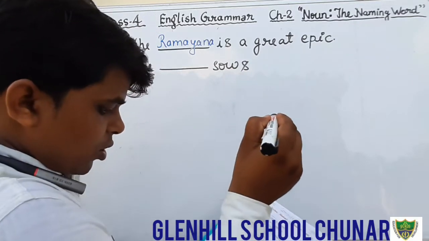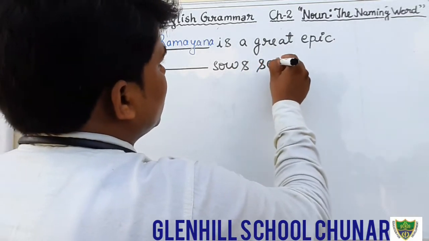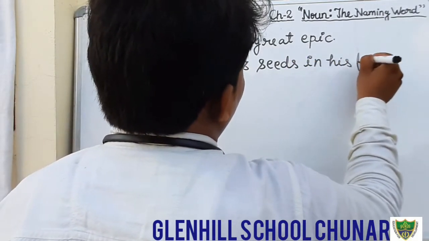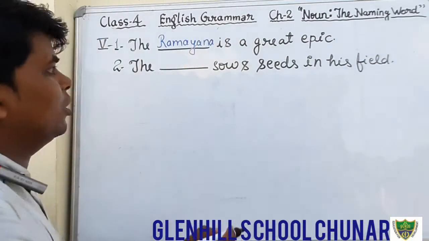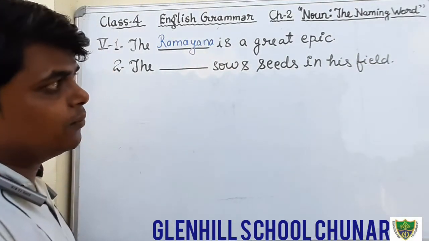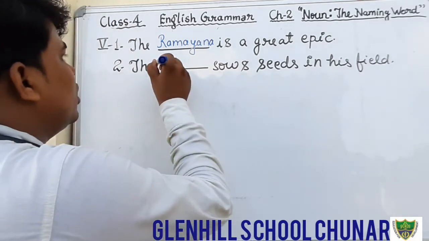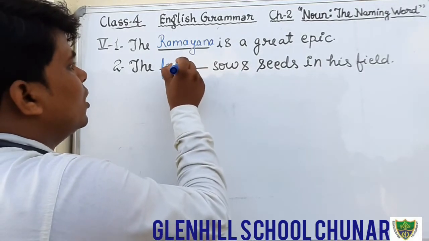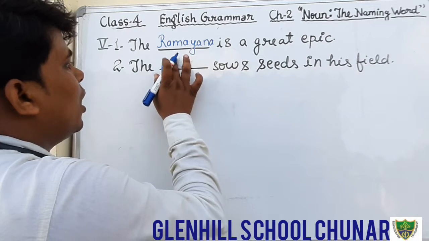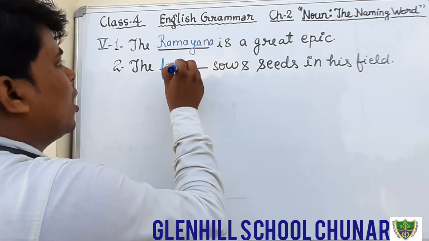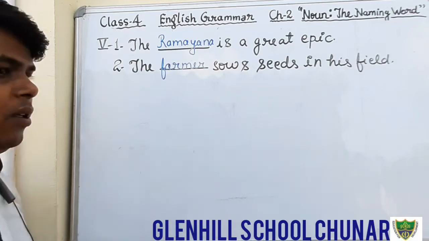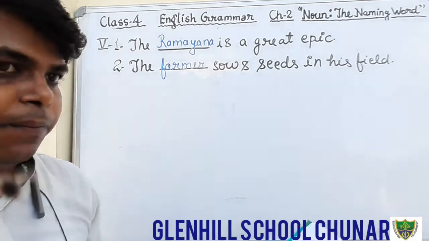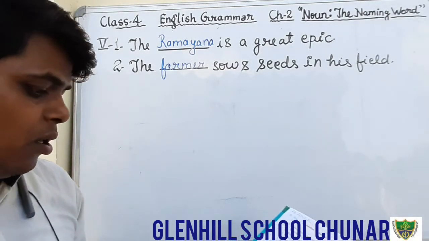Blank, sows, sits in his field. Who sows the seeds, sits in the field? Farmer. So here you will fill the correct noun, suitable noun, farmer. That is farmer. Okay, students? Just see. Farmer.